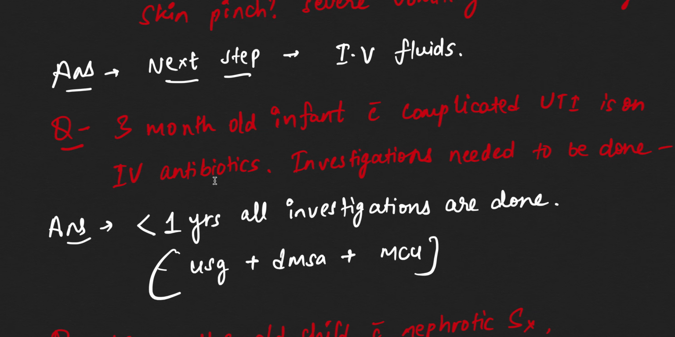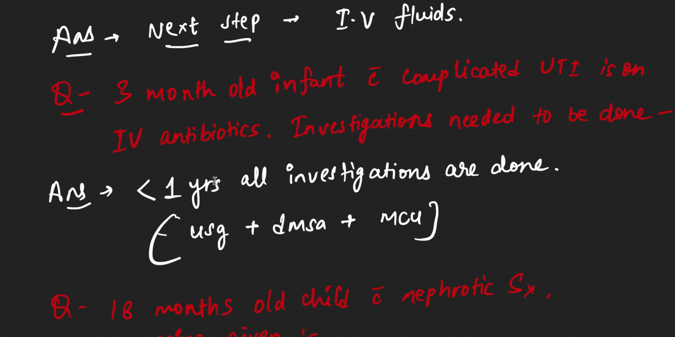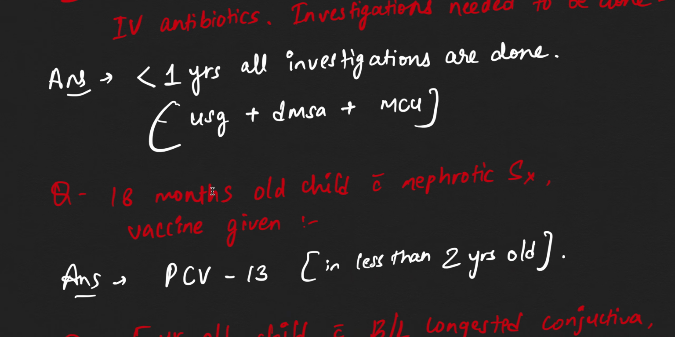Now, next question. 3 month old infant with complicated UTI is on IV antibiotics. So the investigations needed to be done: the basic concept is that in less than 1 year, all investigations are done. So see the age in the question, 3 months old, it is less than 1 year. So USG, DMSA, and MCU will be done.